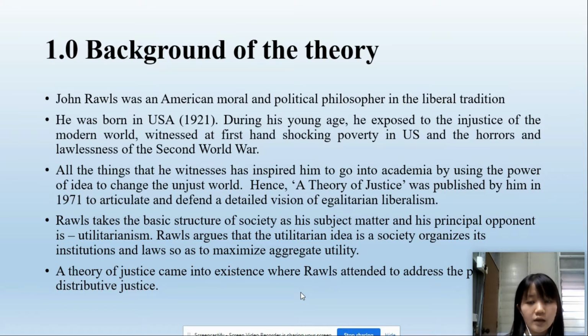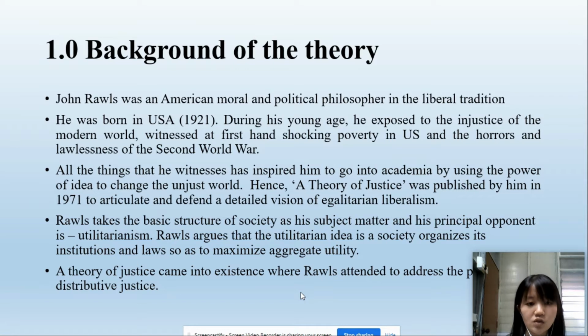During his young age, he was exposed to the injustice of the modern world, witnessing first-hand shocking poverty in the United States and the horrors of the Second World War. All the things that he witnessed inspired him to go into academia, using the power of ideas to change the unjust world. Hence, A Theory of Justice was published by him in 1971 to articulate and defend a detailed vision of egalitarian liberalism.